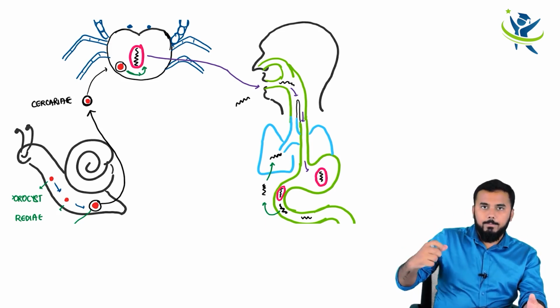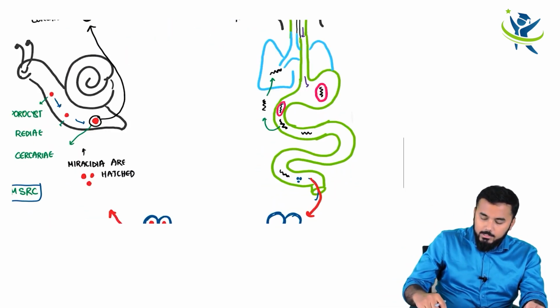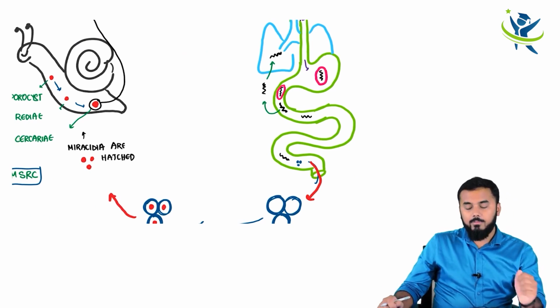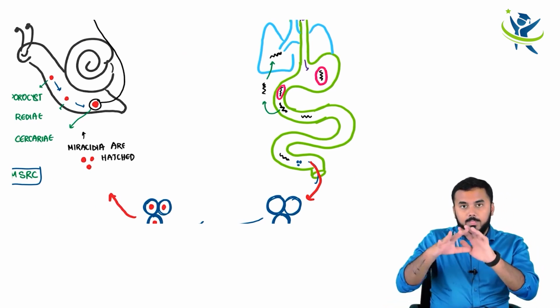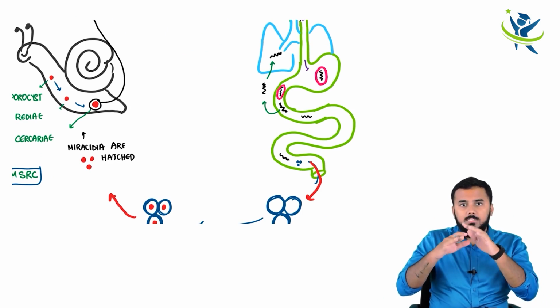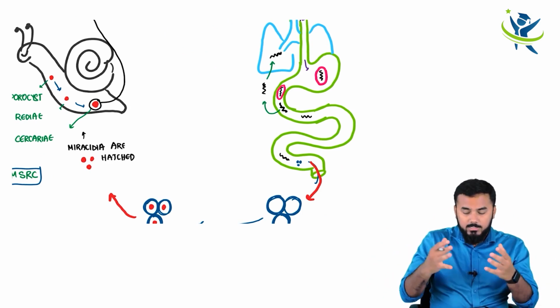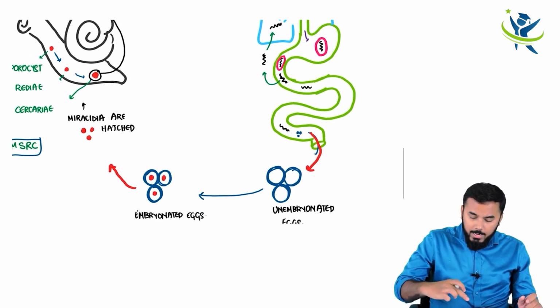Now this metacercaria which is in the crab, if it is eaten by humans without being properly cooked, the metacercaria enters all the way into the stomach, and from there to the duodenum. In the duodenum there is a cyst around it, so this cyst undergoes excystation. The cyst comes out. Now what will happen?